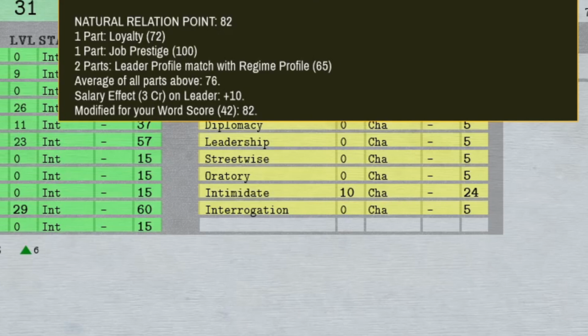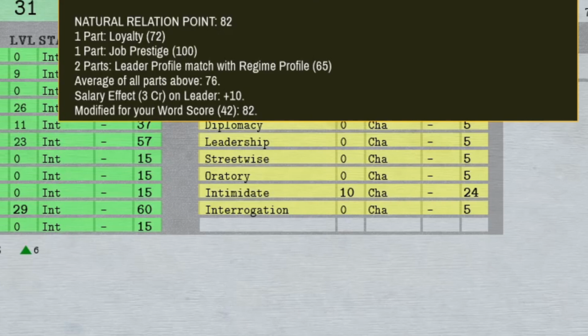As you can see, first 3 rows have the part prefix. So we see one part loyalty, one part job prestige, and 2 parts leader profile. What does it mean? Those parts are the weight of those elements for the average. So below we can see that average of all parts above is 76, but the leader profile is counted twice.